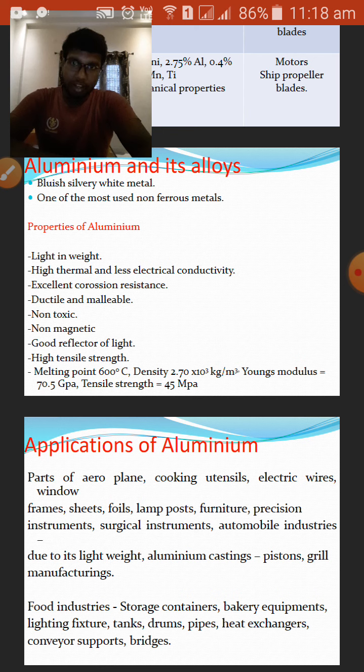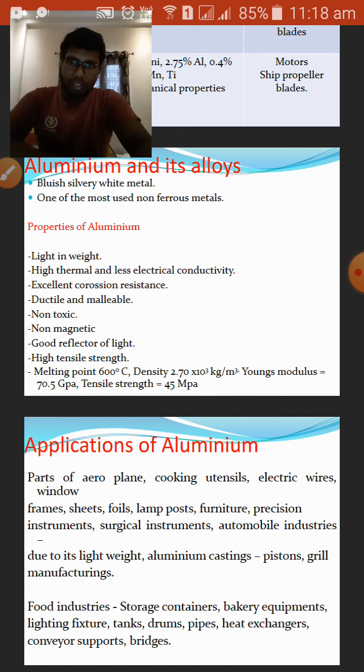Now in the modern era, the people who are educated are preferring glass more than steel, because glass doesn't react at all with the food particles. So glass is the safest, that is, the ceramic glass.